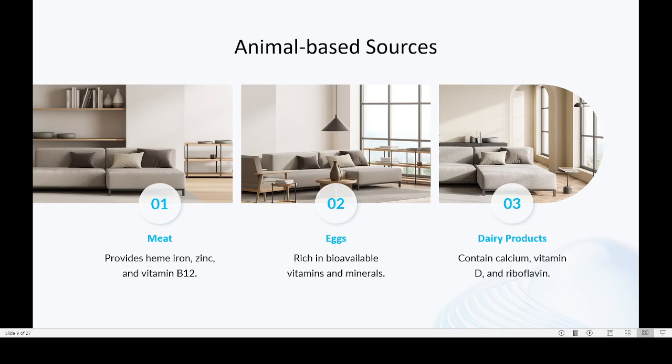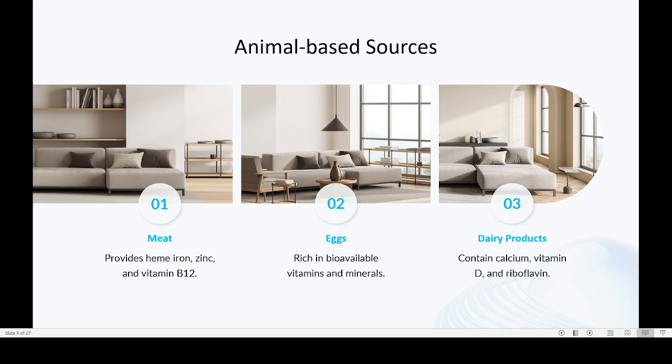Then dairy products contain calcium, for example milk, milk related products, even yogurt, etc. All these will be containing calcium. Calcium is needed for the proper functioning of our muscle. So dairy products are rich sources of calcium and also vitamin D and also riboflavin.